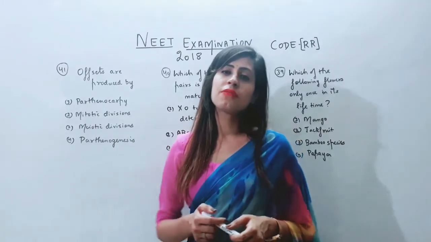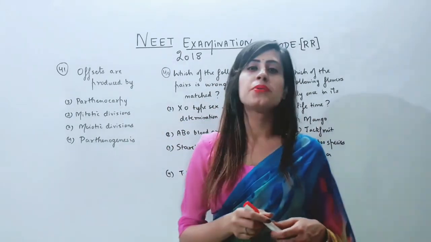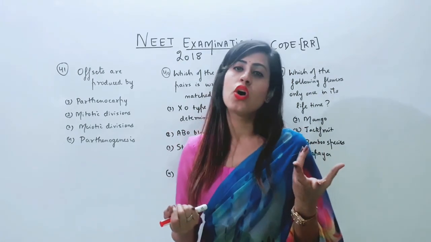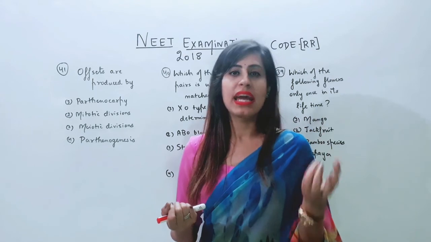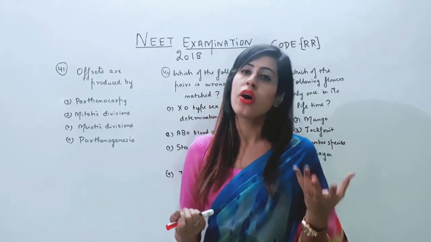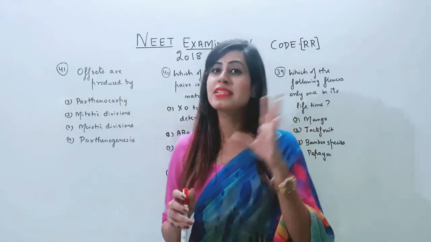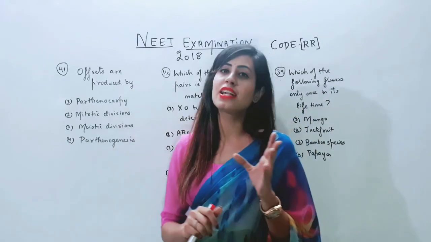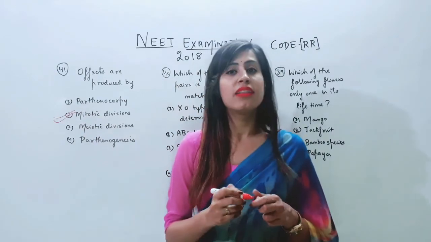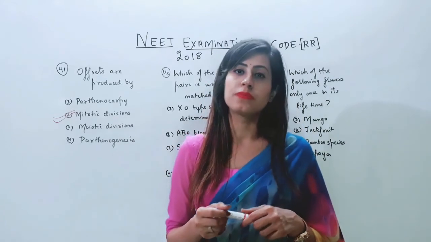Now the next question for us is question number 41. Offsets are produced by. First, what is an offset? Offset is a method of vegetative propagation. It is a subaerial category which is found in Pistia and Eichhornia, that is water plants. Now vegetative propagation, not sexual reproduction, so what will these be the result of? They will be the result of mitotic divisions. Yes, they are formed as a result of mitosis. So the correct answer is option number 2.